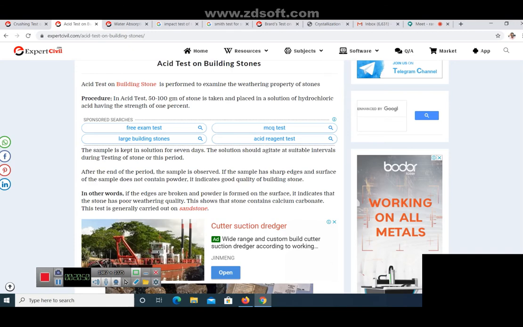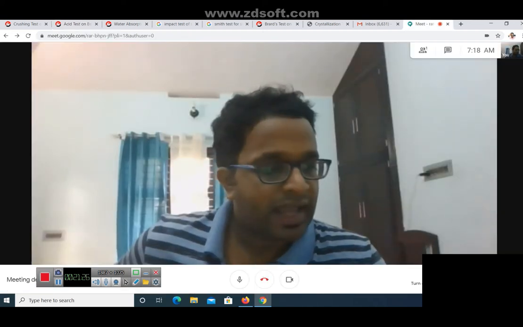You are taking 50 to 100 gram of stone and it is placed in a solution of hydrochloric acid having 1% strength. You are immersing the stone in a 1% solution of hydrochloric acid. Then you are keeping the sample in solution for 7 days. It should be agitated at suitable intervals. After the end of the time period, you are observing the sample. If the sample is having sharp edges and the surface of the sample does not contain any powder, it indicates that the sample is a very good quality building stone. So that is about the acid test.